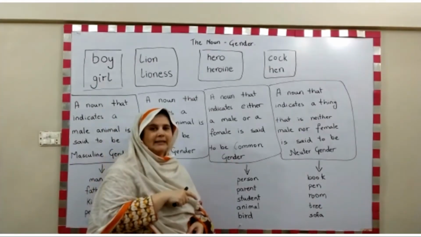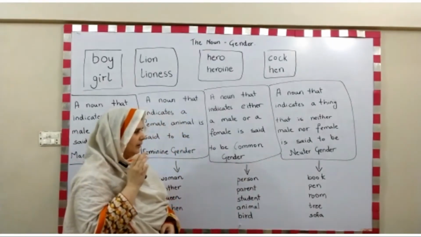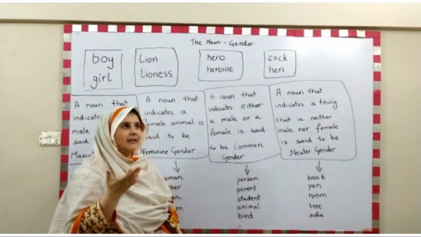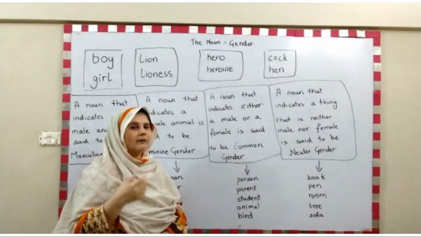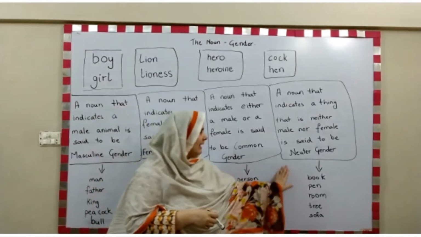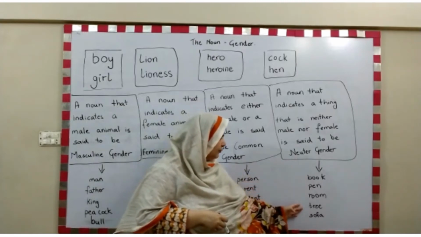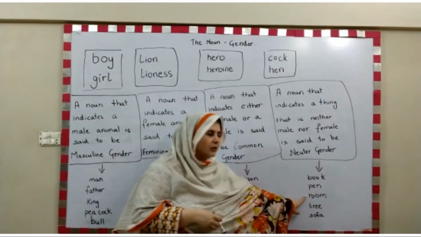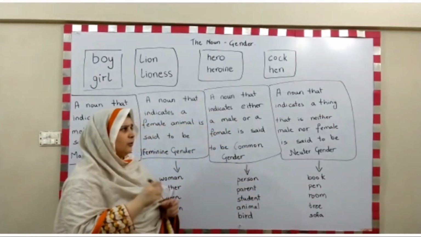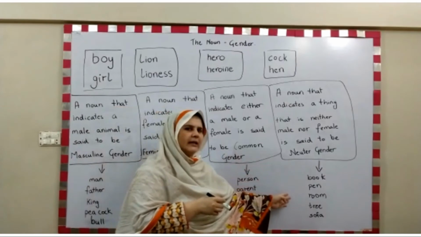Now there is one more category that is called the neuter category, which actually is used for all the things. Like if we remember when we did nouns, what are nouns? People, animal, place and things. So the things and places come in the neuter gender. Like for example, book, pen, room, tree, sofa. If you see, there is also a place over here, and generally there are things. So all the nouns that don't belong in the masculine or feminine category are of neuter gender.